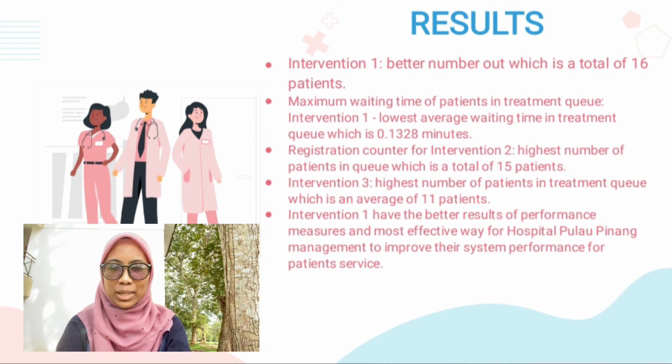For maximum waiting time of patients in the treatment queue, Intervention 1 has the lowest average waiting time compared to Intervention 2 and Intervention 3, which is 0.1328 minutes. This is because a full set of doctors is used as resources in this process. Meanwhile, the number of doctors at the treatment process is reduced for Intervention 2 and Intervention 3. Registration counter for Intervention 2 has the highest number of patients in queue, a total of 15 patients, while Intervention 3 has the highest number of patients in the treatment queue, an average of 11 patients.